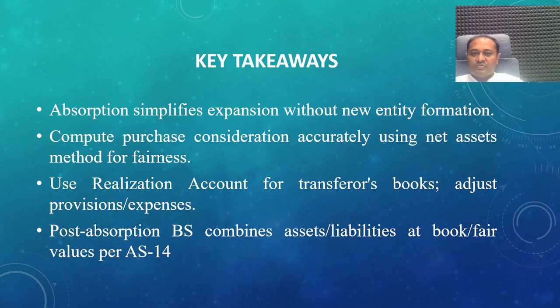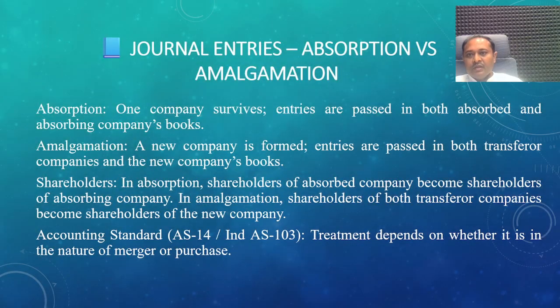Key takeaways: while we are observing some kinds of precautions we are required to take, absorption simplifies the expansion of the business without starting a new company. In absorption, compute the purchase consideration accurately using the net assets method for fairness. In this method, create the realization account for transferring the assets and adjust the provisions or expenses. In the post absorption balance sheet, combine the assets and liabilities at fair value and decide the value as per Accounting Standard 14. Journal entries are for amalgamation and absorption.